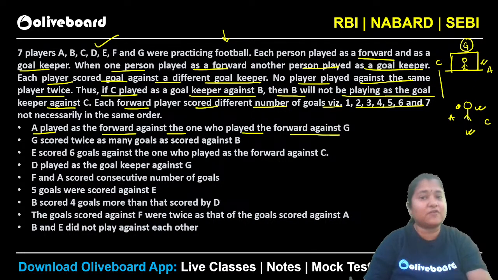So whoever was the forward player against G, A will be playing forward against that person. That means this person will be the goalkeeper here when A will be playing. Okay, that is the meaning of the first one.